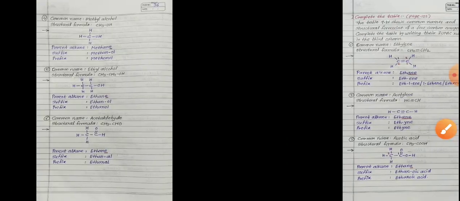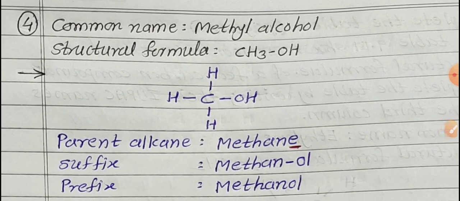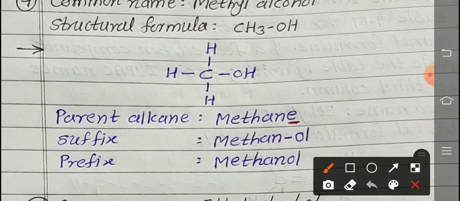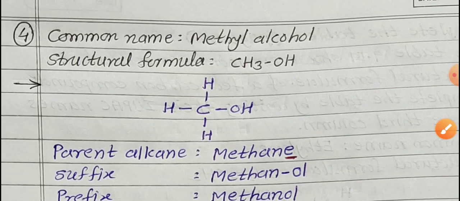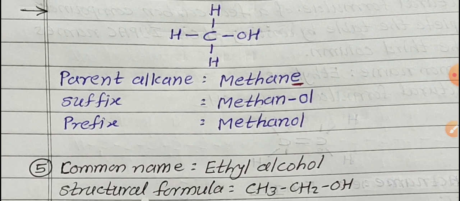Next one. Fourth one is given. Common name is methyl alcohol. Structural formula is given, CH3OH. Only one carbon, and this is a correct structural formula. Only one carbon means methane. Suffix: OH means what? Alcohol. We use the short form OL for this functional group, so E is replaced by OL. Methanol, and only one carbon, so no need of numbering. So methanol is the IUPAC name of methyl alcohol. Methyl alcohol is the common name and the IUPAC name is methanol.